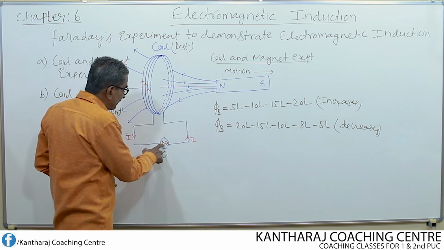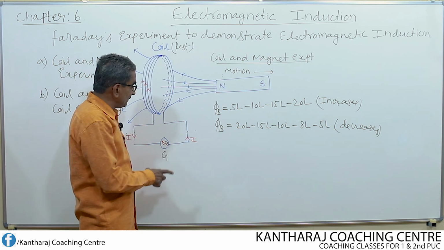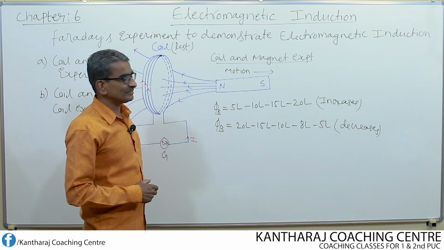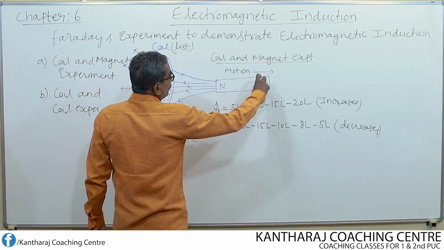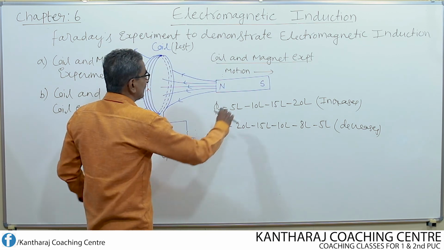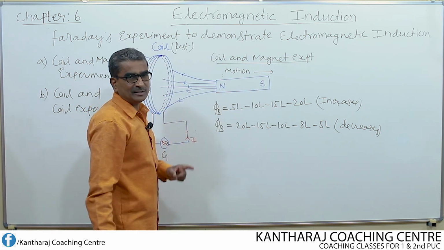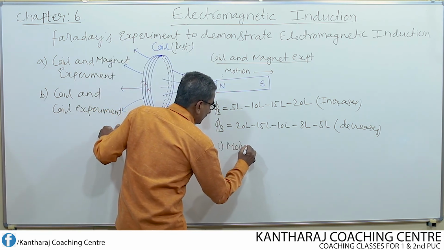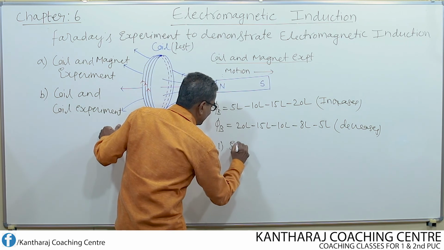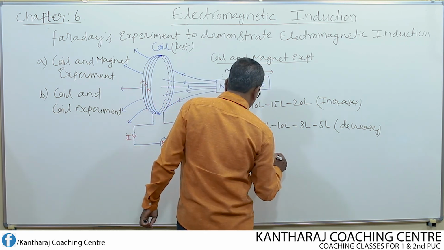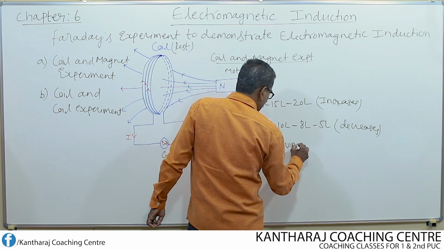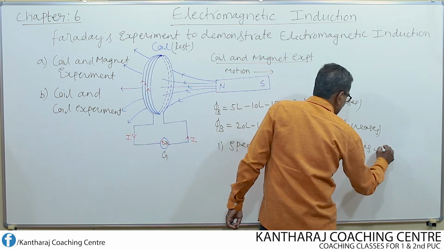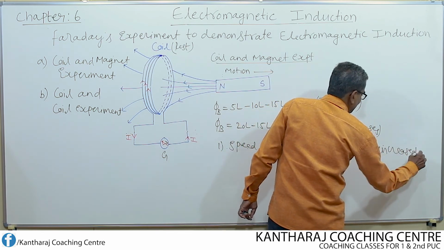Suppose I want to increase the amount of deflection, that means I want to increase the induced current or induced EMF, then what should be done? Move the magnet fast, either towards the coil or away from the coil. That is one method. The speed of moving the magnet is increased. Okay, so this is one method.